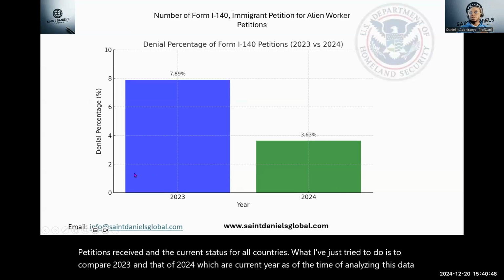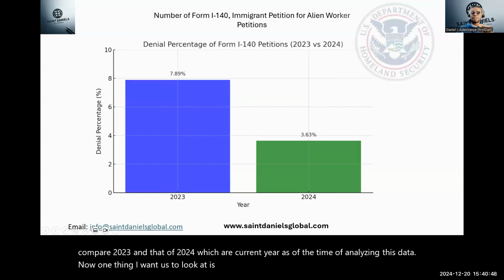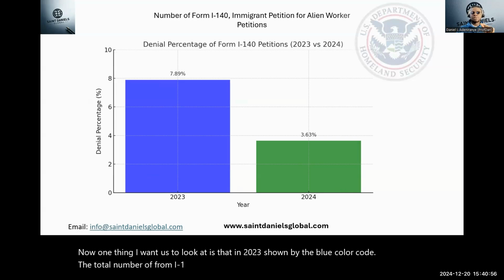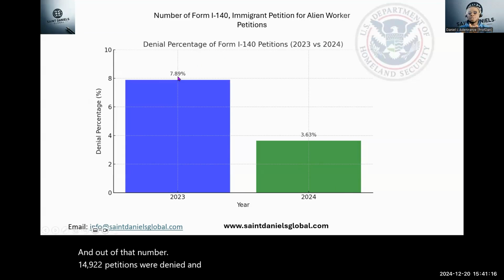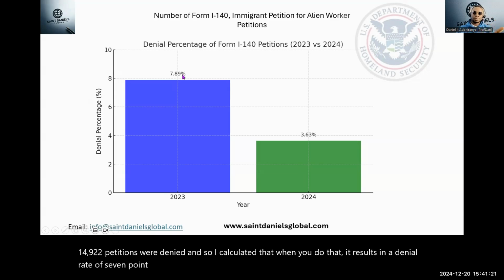Now, one thing I want us to look at is that in 2023, shown by the blue color code, the total number of Form I-140 petitions received was 189,031. And out of that number, 14,922 petitions were denied. And so I calculated that when you do that, it results in a denial rate of 7.89%.